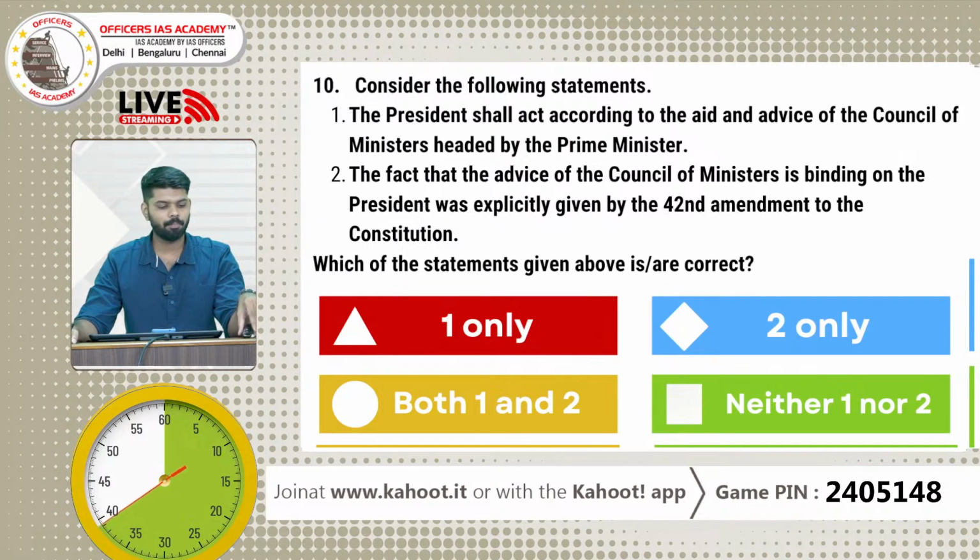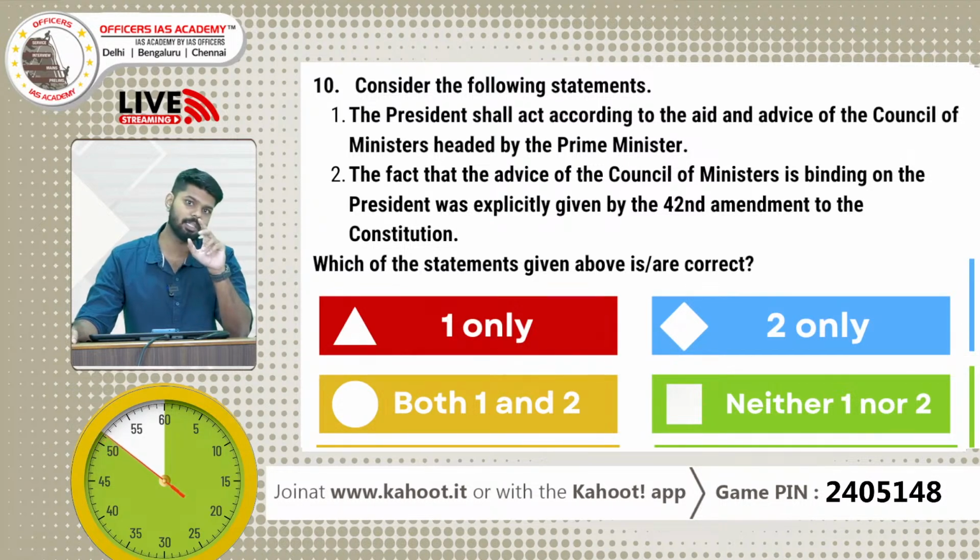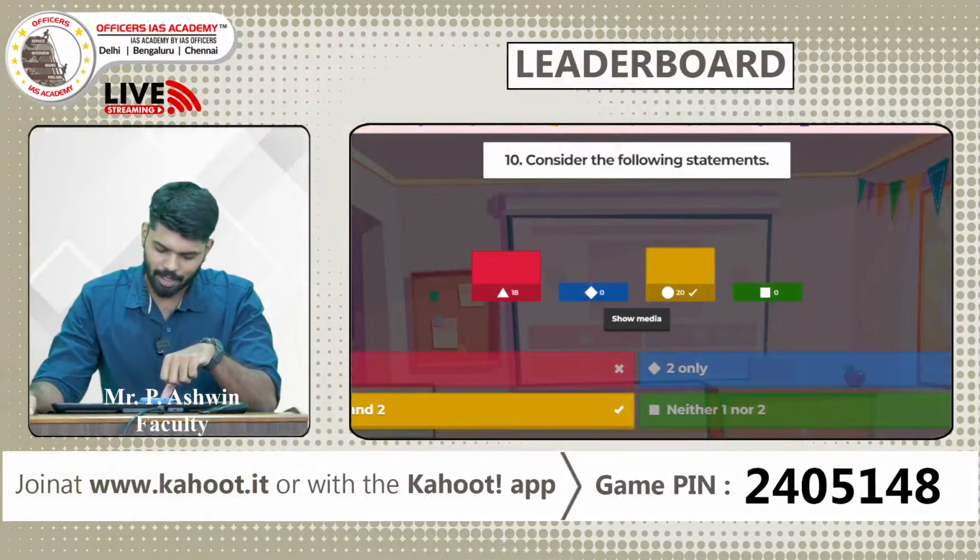So it is regarding the powers and functions of the President, especially the executive functions of the President. Another important point, and UPSC asks at least one question from this President pattern or this Council of Ministers each and every year. Another important area which you should focus on. So people have answered, and the answer is C, both 1 and 2, which is the correct answer.